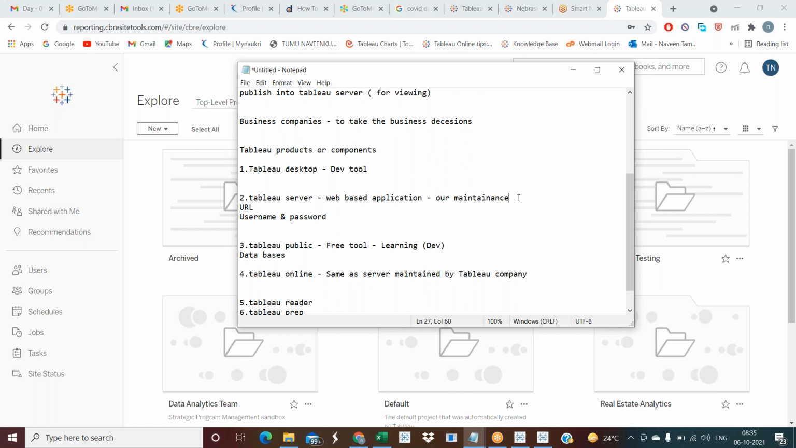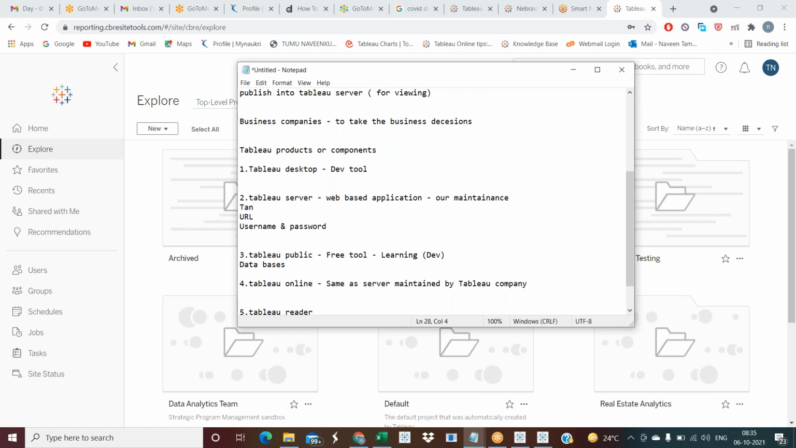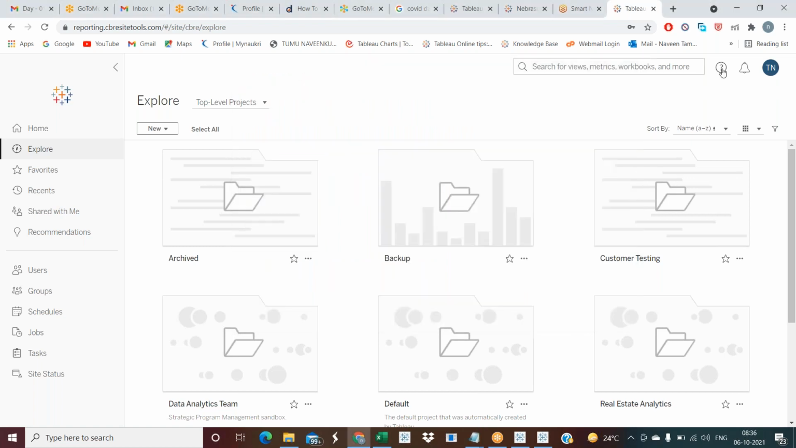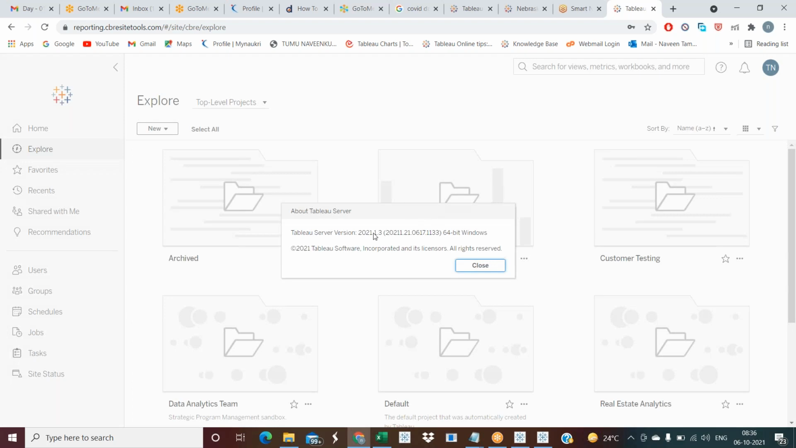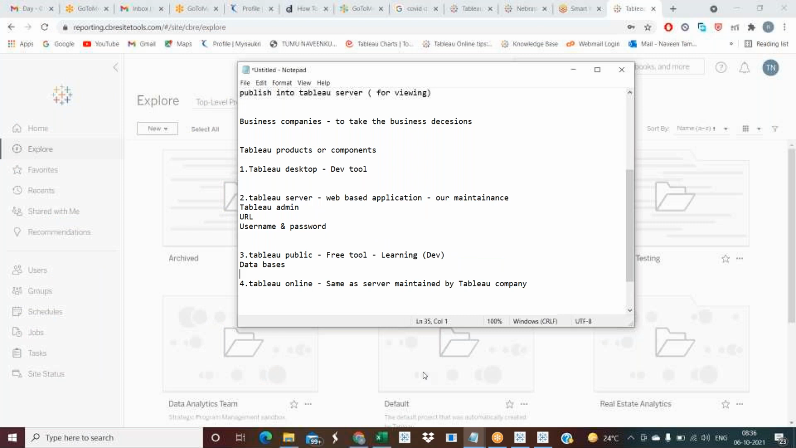So we have a Tableau admin to do all these things. But coming to Tableau Online, we don't need to do all these things. If the server goes down, it will be maintained by the Tableau company. If the server is upgrading, let me show you the current server we are using. Just click here about Tableau server. The Tableau server version I'm using is 2020.1.